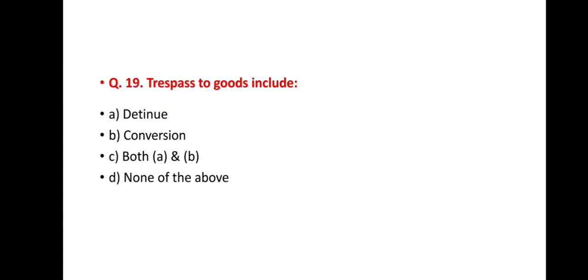Next question, question number 19. Trespass to goods includes option A detinue, option B conversion, option C both A and B, and option D none of the above. And the correct answer is option C, both A and B. Trespass to goods includes detinue and conversion, both.